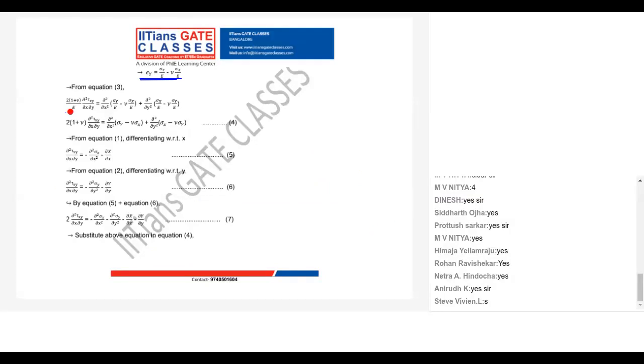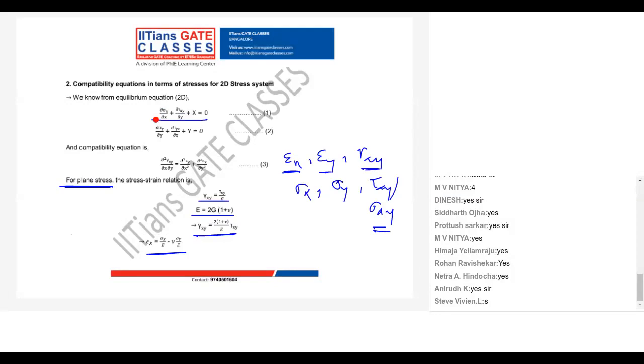You can see I have substituted all this from the stress-strain relationship, and then we have rearranged it. This is my one equation, right?